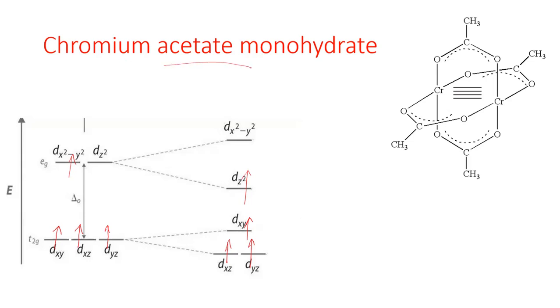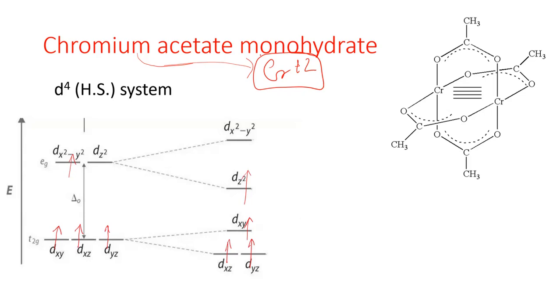In this case the oxidation state of chromium is +2. Why? Because there are 2 acetate ligands and each acetate ligand has a single negative charge, so the total negative charge would be -2, and hence the oxidation state of chromium would be +2. So it would be a d4 system in presence of the acetate ligand, which is a weak field ligand.